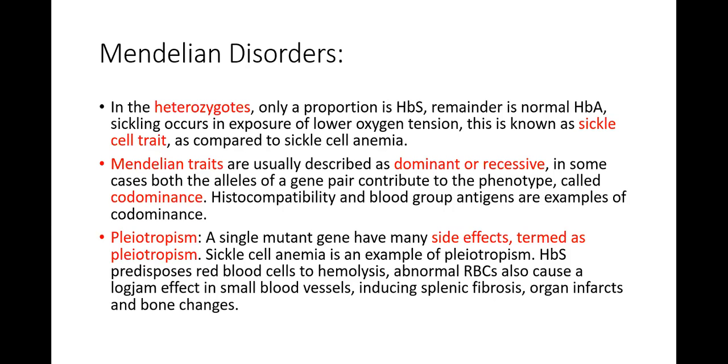So this is known as pleiotropism. I hope it is clear. The side effects of a gene defect are known as pleiotropism. Okay, so I've told you what is codominance and what is pleiotropism.